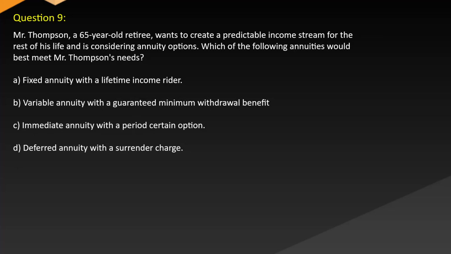Question 9. Mr. Thompson, a 65-year-old retiree, wants to create a predictable income stream for the rest of his life and is considering annuity options. Which of the following annuities would best meet Mr. Thompson's needs? A. Fixed annuity with a lifetime income rider. B. Variable annuity with a guaranteed minimum withdrawal benefit. C. Immediate annuity with a period certain option. D. Deferred annuity with a surrender charge.